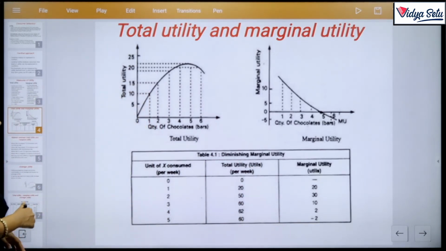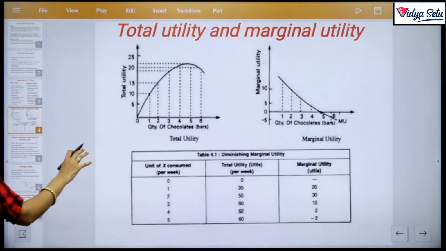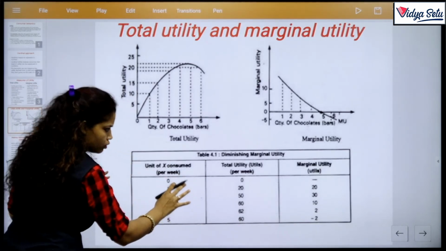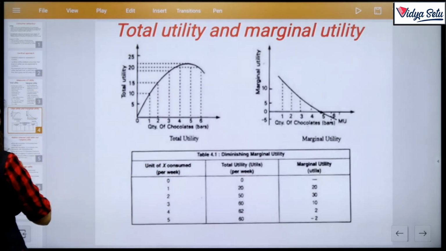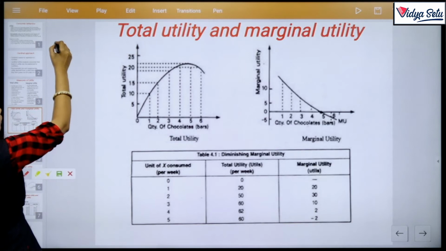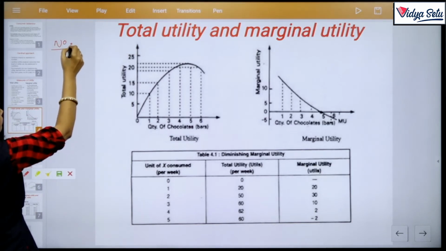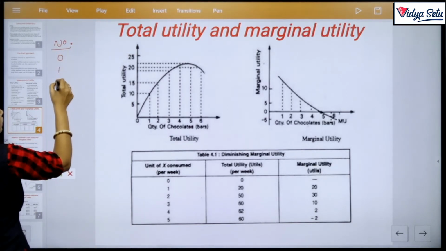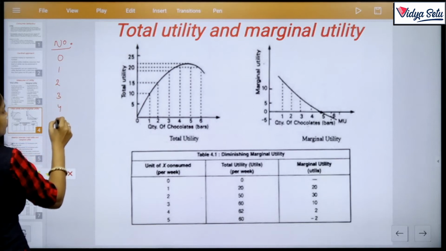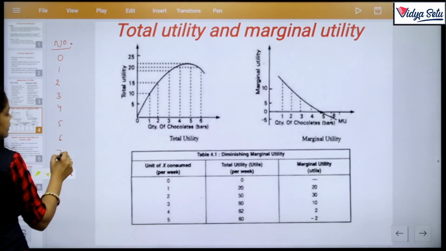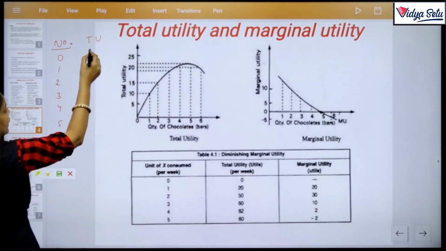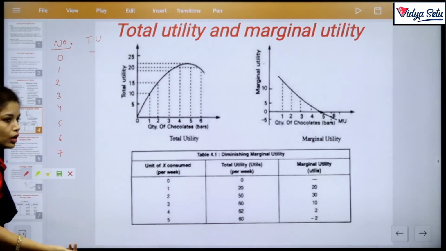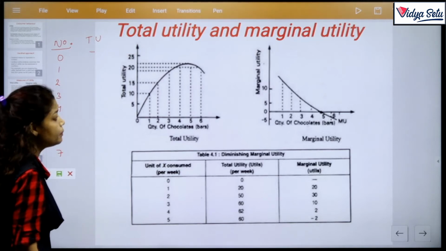First, we draw the assumed table. After that we consider this also, but we assume that the number of units is 0, 1, 2, 3, 4, 5, 6 and 7. So first TU: at 0 nothing will happen, until you eat something you will not get any utility.